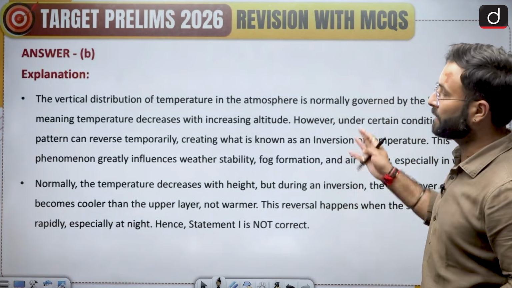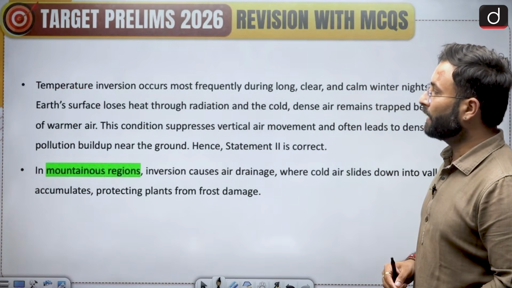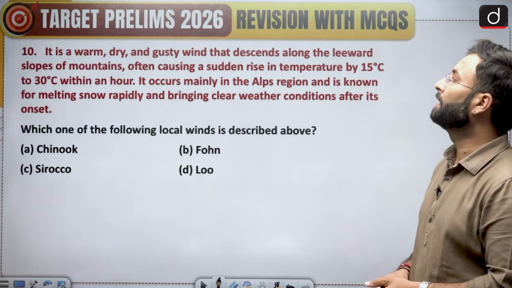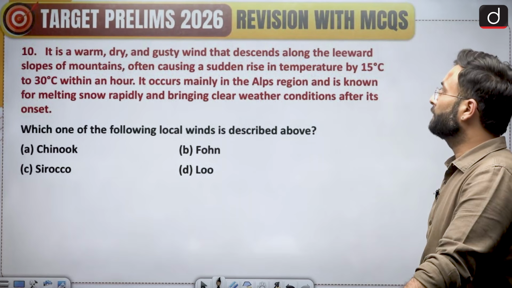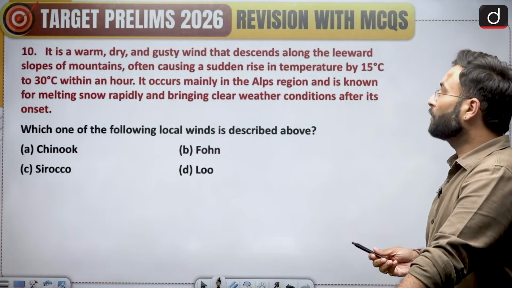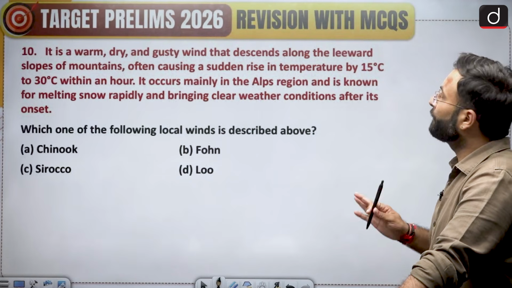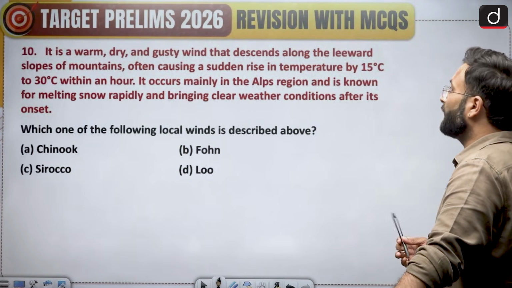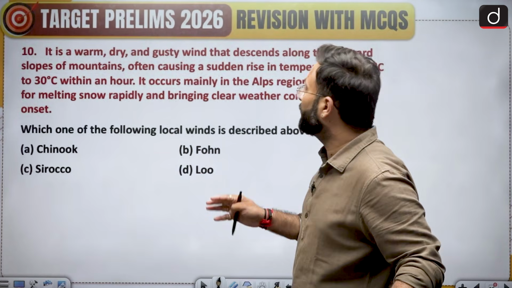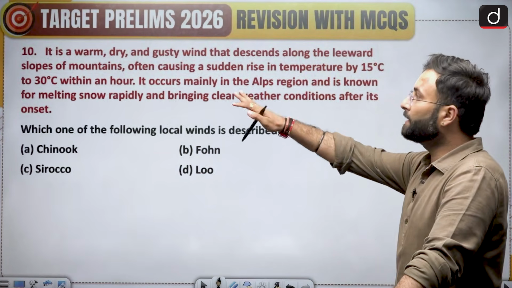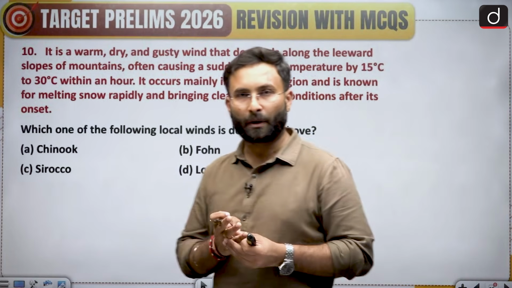Okay, the explanation is given over here. You can go through this. Now question number 10: it is a warm, dry and gusty wind that descends along the leeward slopes of the mountains, often causing a sudden rise in the temperature by 15 degrees to 30 degrees within an hour. It occurs mainly in the Alps region and is known for melting snow rapidly and bringing clear weather conditions after the onset. So basically they are talking about particular slopes of the mountains.